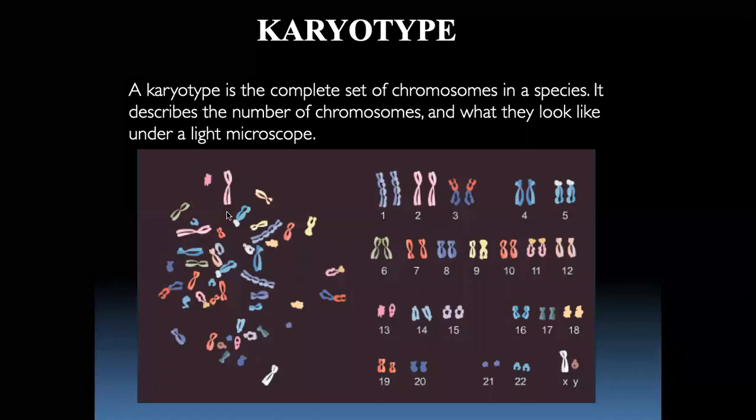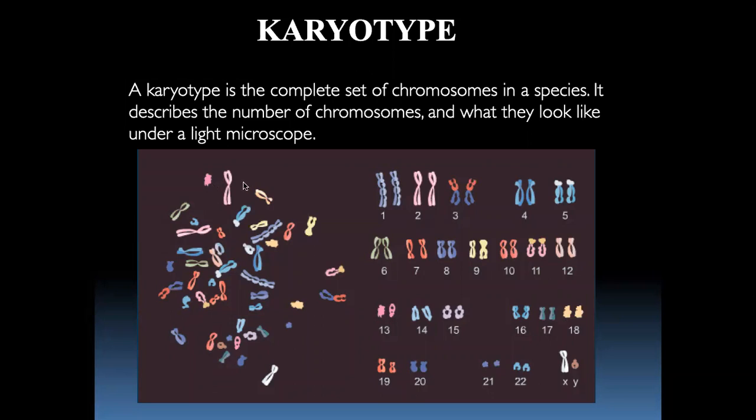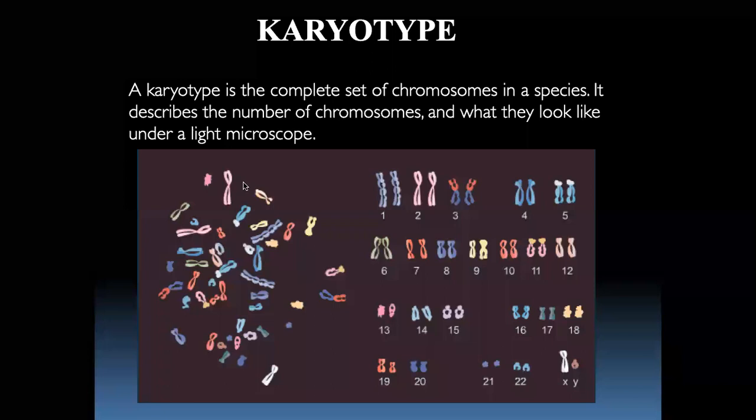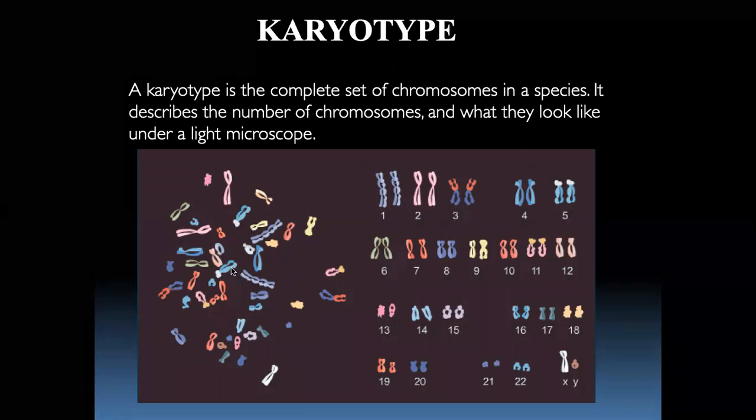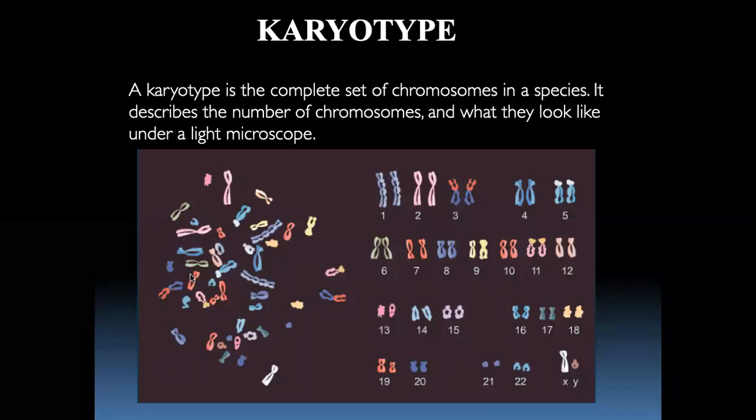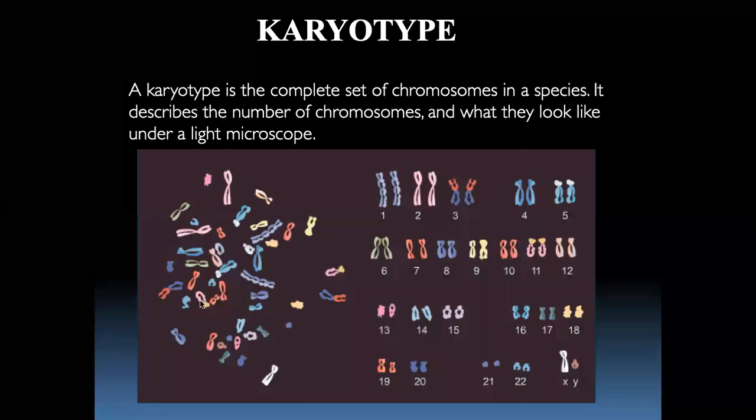To get this type of structure, we have to take the cell to cell division, because otherwise, when the cell is in the resting stage, we will not see chromosomes. We will see only a lot of wavy thread called chromatin, and only during cell division does this chromatin assemble together to form chromosomes. So we use a technique where the cells start dividing. We initiate the division process and stop them before splitting. We add colchicine, a dye which stops the cells in the metaphase stage.